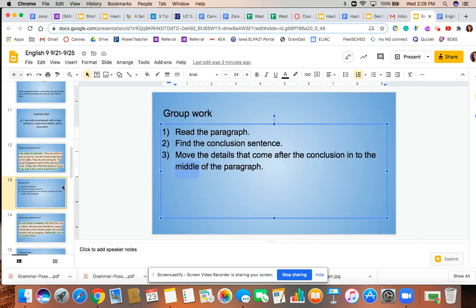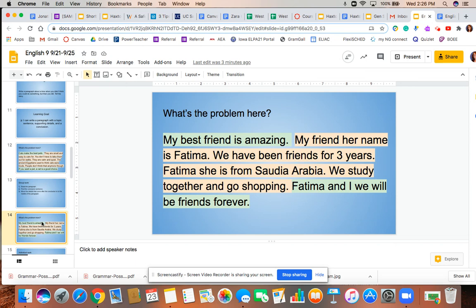All right, let's look at another paragraph with a mistake. In this case, the mistake is a grammatical mistake. So there's no problem with this paragraph structure. It has a topic sentence, details, and conclusion all in the correct places. But there is a grammar mistake that is repeated several times throughout this paragraph. As I read it, see if you can pick out what the mistake in the grammar is.